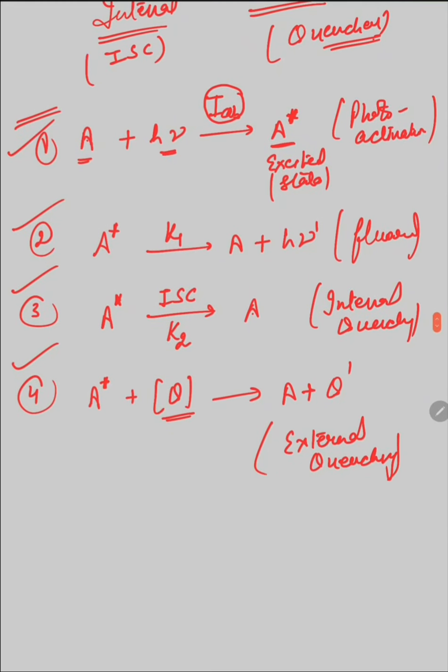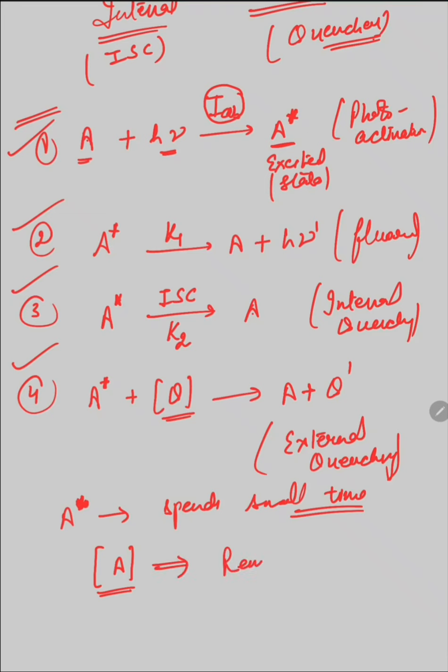Since the molecule spends a very small time in the excited state, we can consider that the concentration of the A molecule remains almost constant during the whole process.